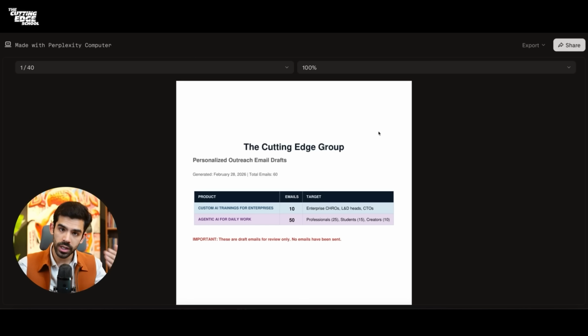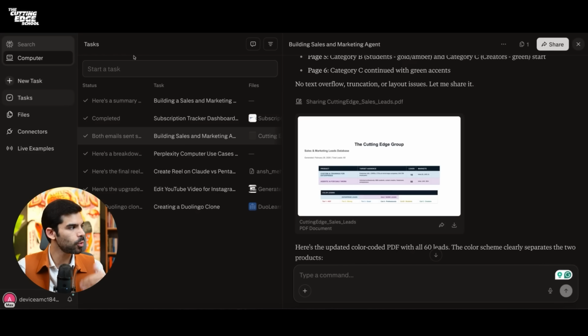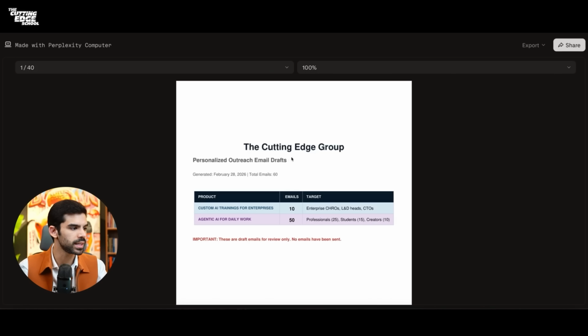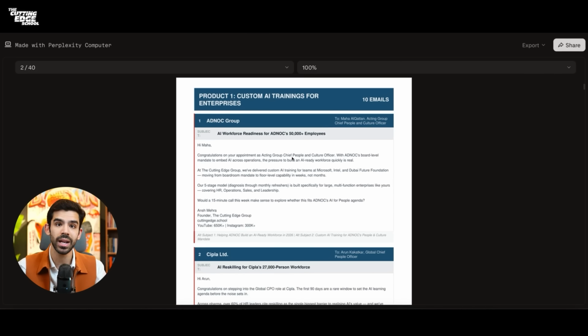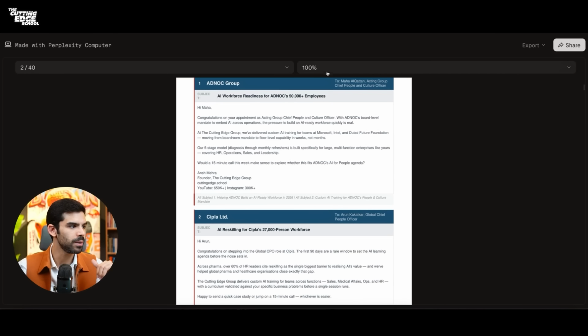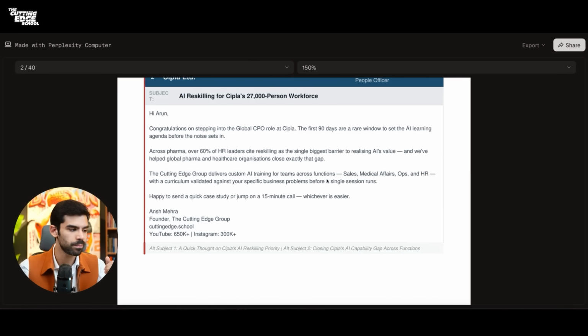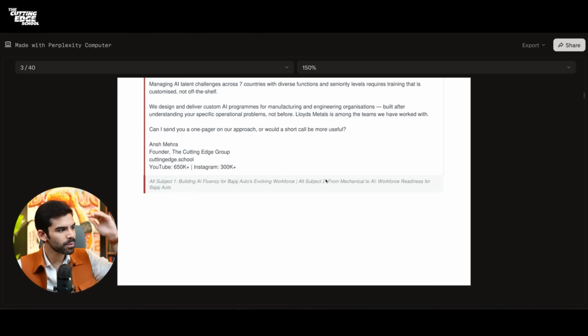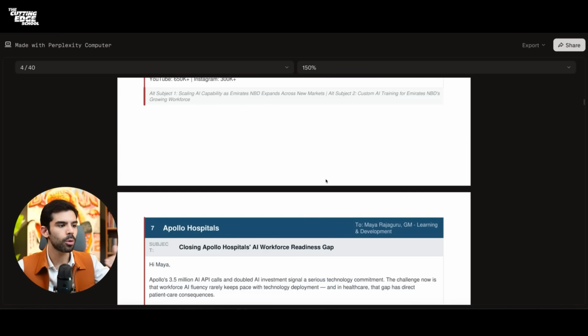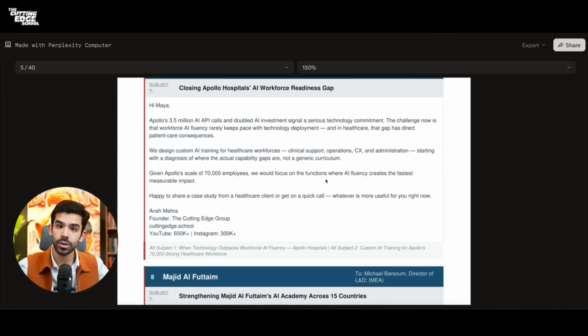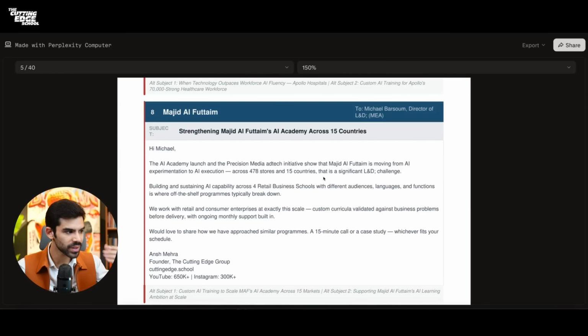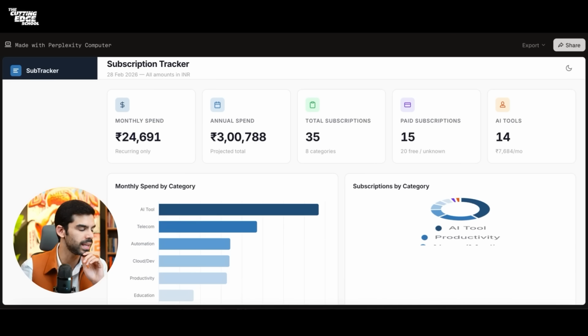Then after it shortlisted the leads, we created one more task where I told Perplexity to please create customized emails. So now it went to each and every person's LinkedIn profile, created a custom email body, and created a proper PDF where my team could just copy paste these things. And by the way, I can also connect this directly to my Gmail and dispatch all the emails at scale.